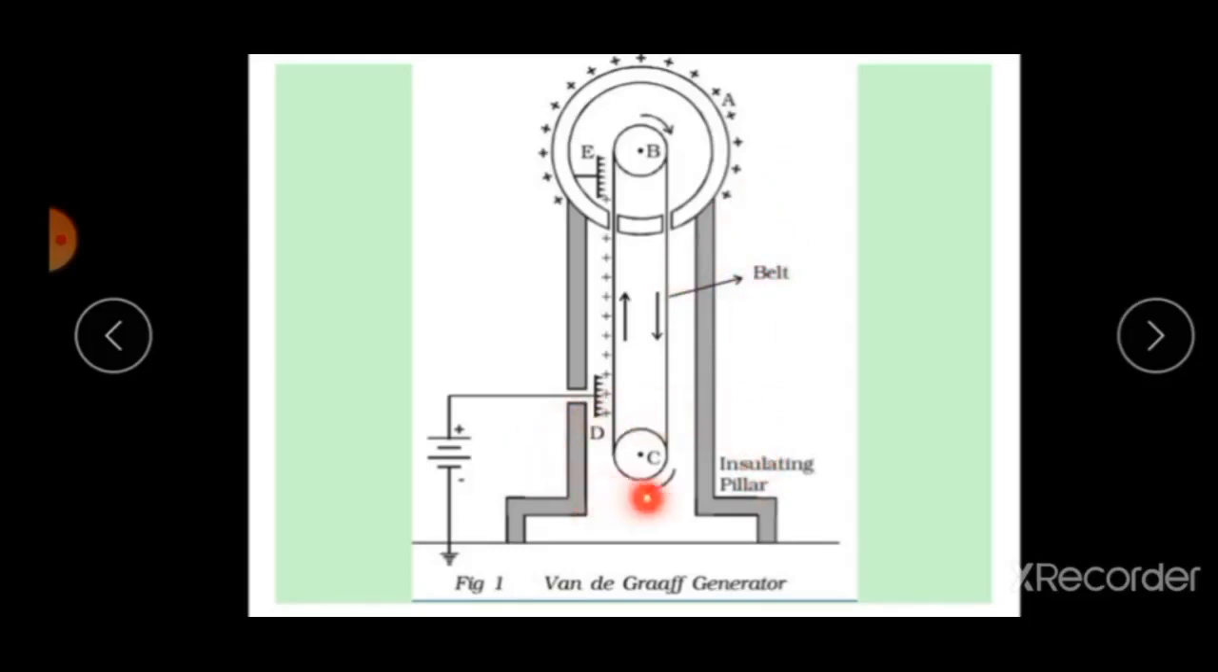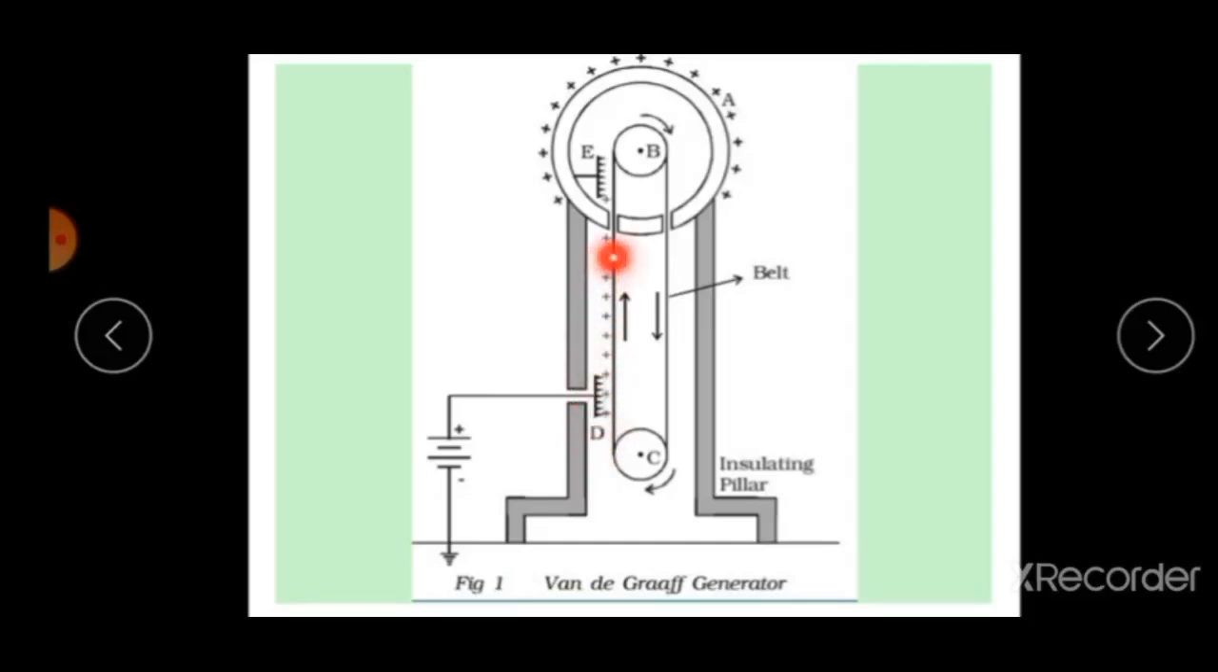Now substitute here. E into 2 pi RL is equal to lambda L divided by epsilon naught. Now we get the final result. The electric field due to the infinite charged wire, E is equal to 1 by 2 pi epsilon naught times lambda by R. So in vector form, E vector is equal to 1 by 2 pi epsilon naught lambda by R times the R unit vector.